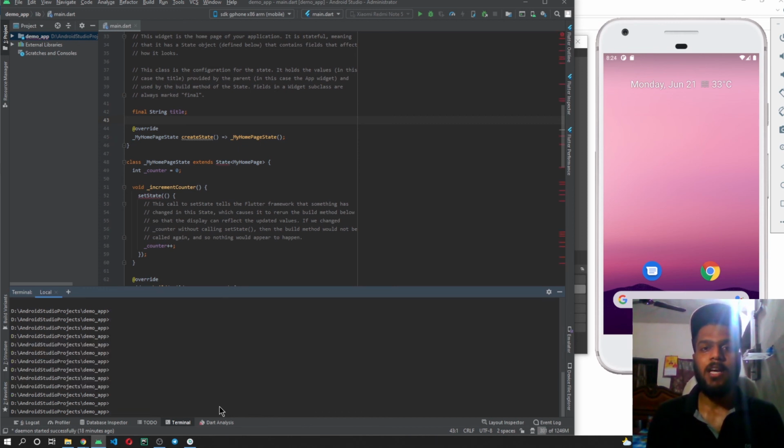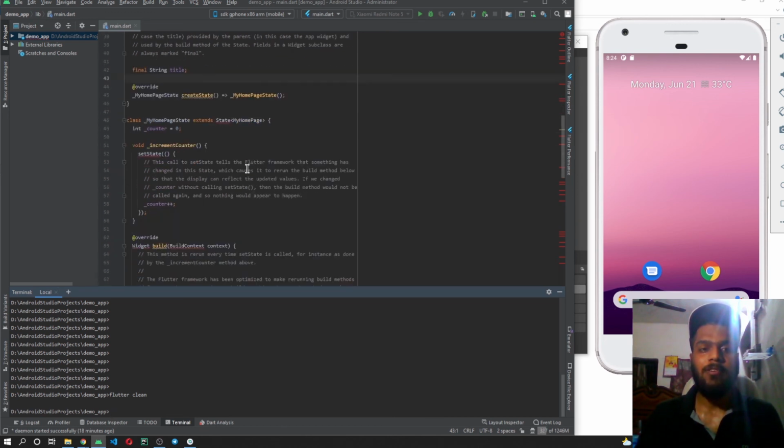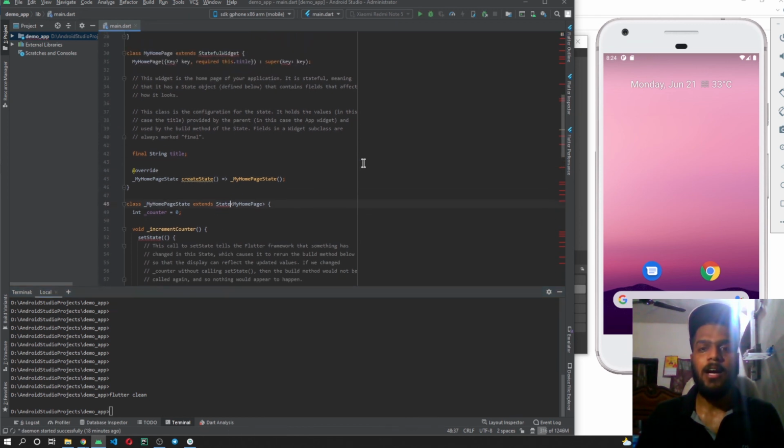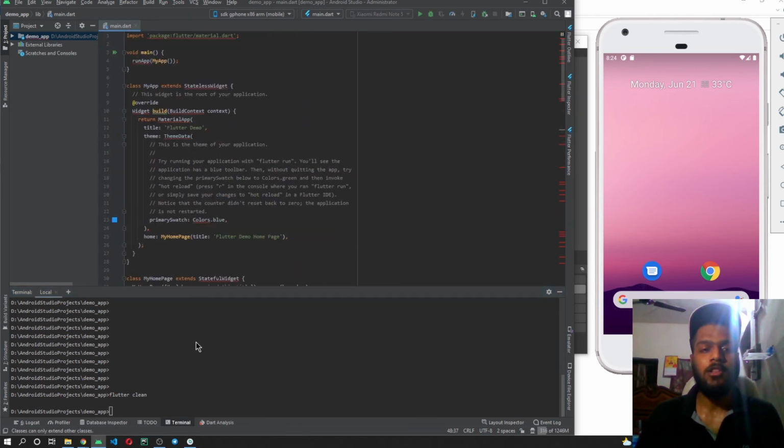The next command which we have over here is flutter clean. What this command does is it deletes all your packages and all the Dart tools or Dart things related to Flutter. So you can see that when I have executed this command, all of these things which are related to Flutter are turning red because it has deleted all these things.